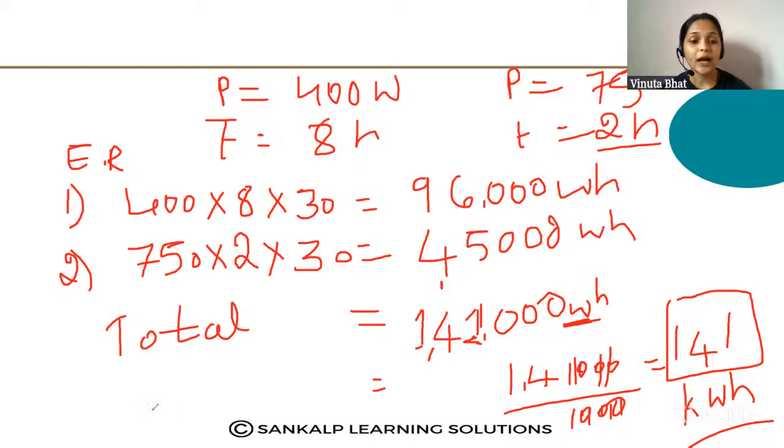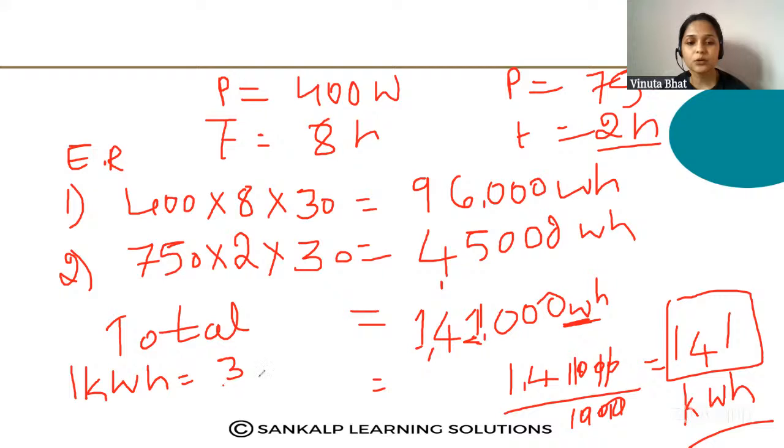Here we have to calculate the cost of the power used by the electrical appliances. You know that 1 kilowatt hour is already given as 3 rupees.